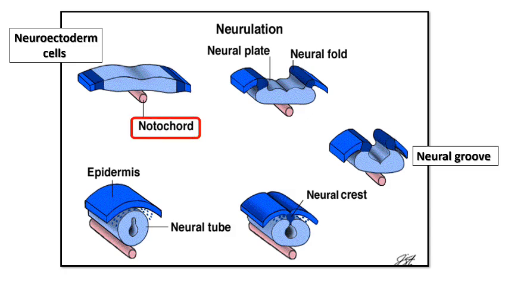Notochord is an important structure which induces the neuroectodermal cells finally to form the neural tube. The second stage is the formation of the neural plate. The third stage is formation of the neural groove. The fourth stage is the formation of the neural tube, which occurs at the cervical region.